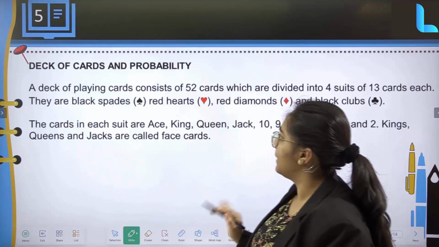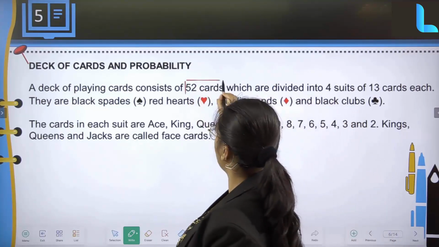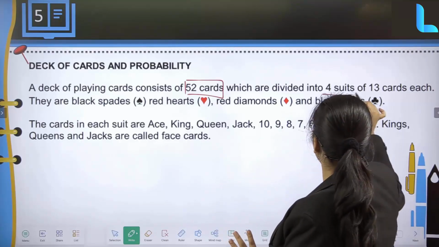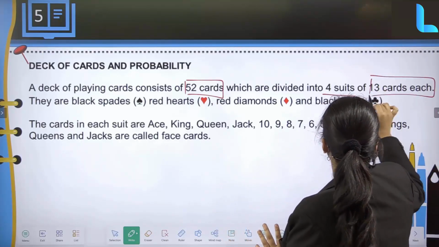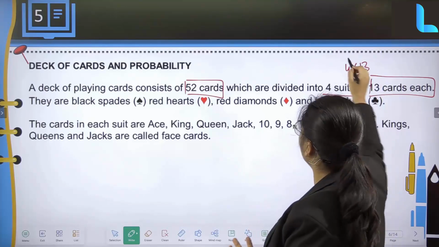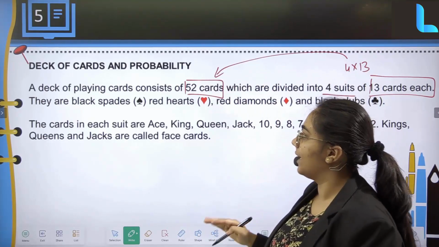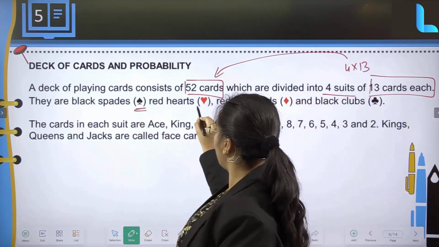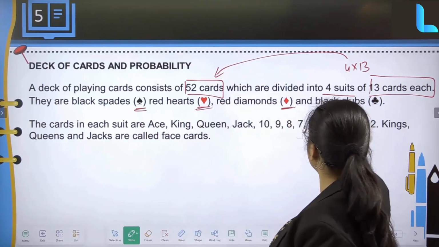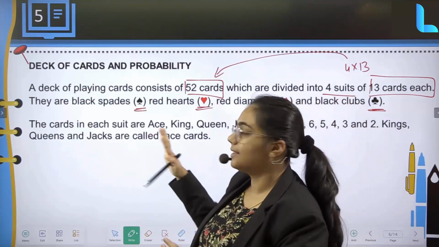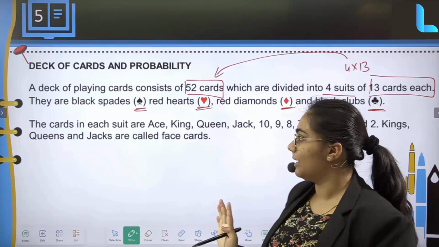So now the deck of playing cards consists of 52 cards, wherein it is going to be divided into 4 suits, and 4 suits of 13 cards each. So 4 into 13, which also gives you a total of 52 cards, and that has been divided as black spades, red hearts, red diamonds and black clubs. So in a deck of playing cards, these are the divisions which you will be finding.